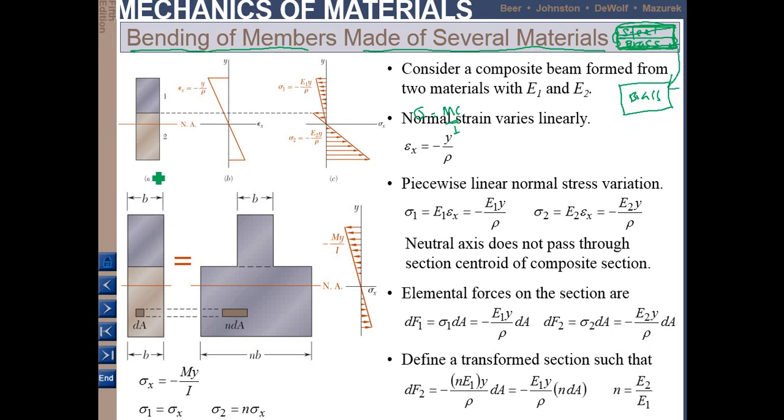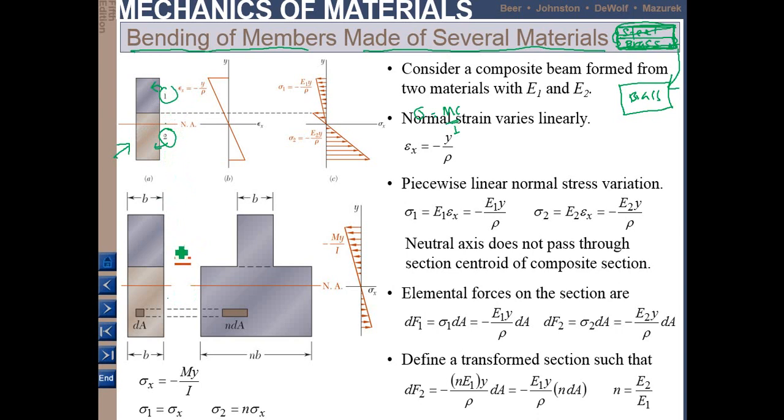So similar to this beam, this beam consists of material 1 and also material 2, and the neutral axis is here. This is material 2 and this is material 1, with a different color to represent different types of material.